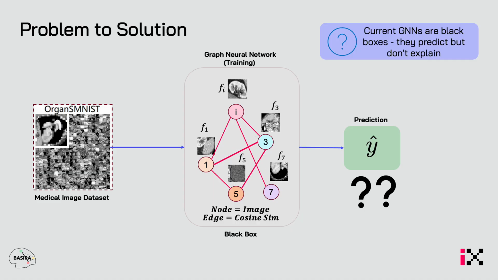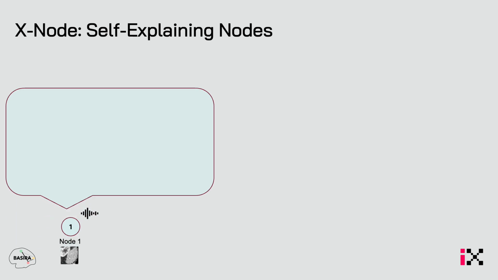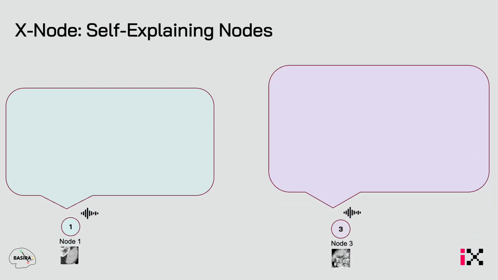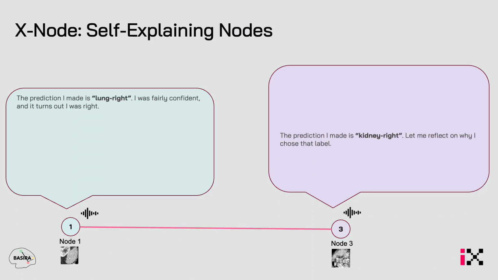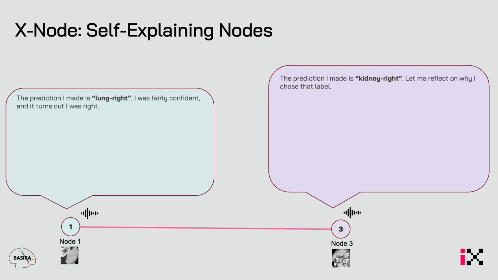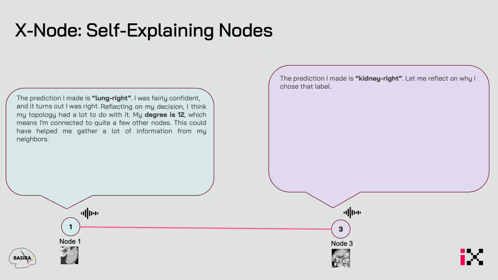So let's focus on two nodes here, node 1 and node 3, and zoom into that. There's node 1, representing one organ. There is node 3, and our vision is that they talk to each other and self-explain to each other, saying, okay, I'm doing this. They're connected with an edge, and for example, node 1 says, hey, I'm lung, I'm fairly confident, and it turns out I was right. And then node 3 says that it had made a prediction of kidney, and it wants to reflect on why it has chosen such a label.